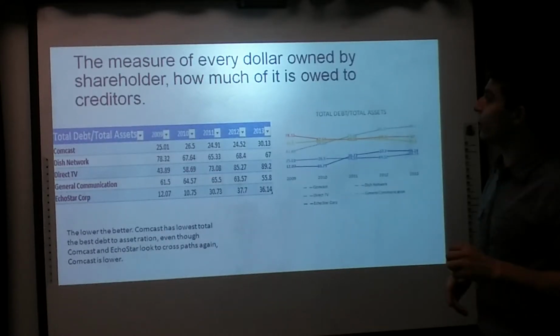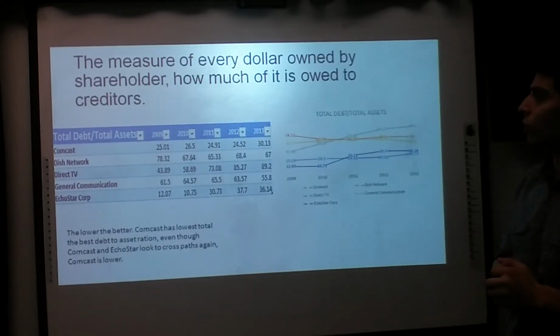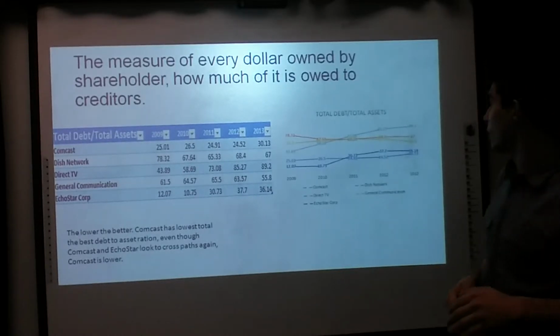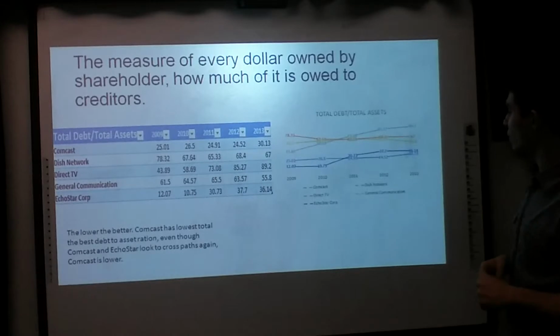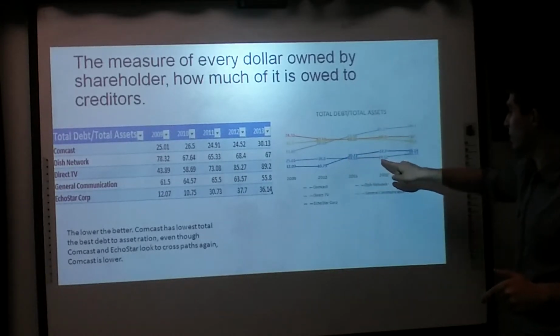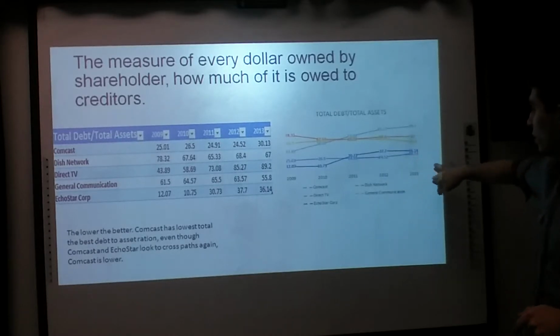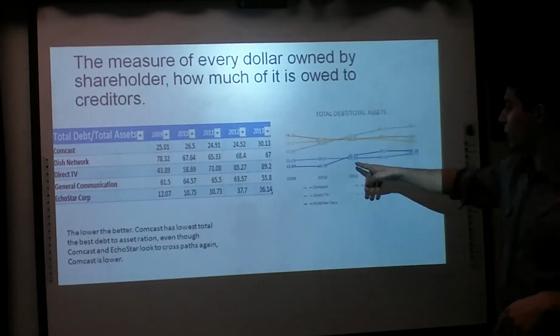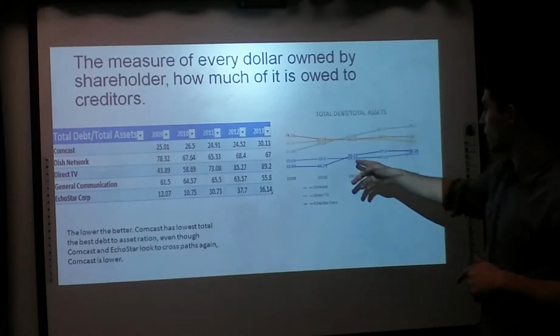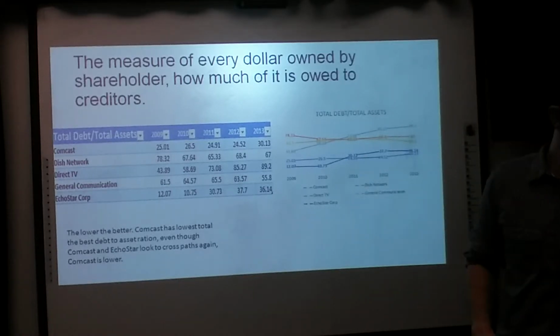The next ratio was total debt to total assets. Now we want this number as low as possible. We obviously notice EchoStar and Comcast switching off a couple of times, and they might be switching off in the future, maybe 2014. But we're going to say Comcast is number 1, EchoStar is number 2 as our choices.